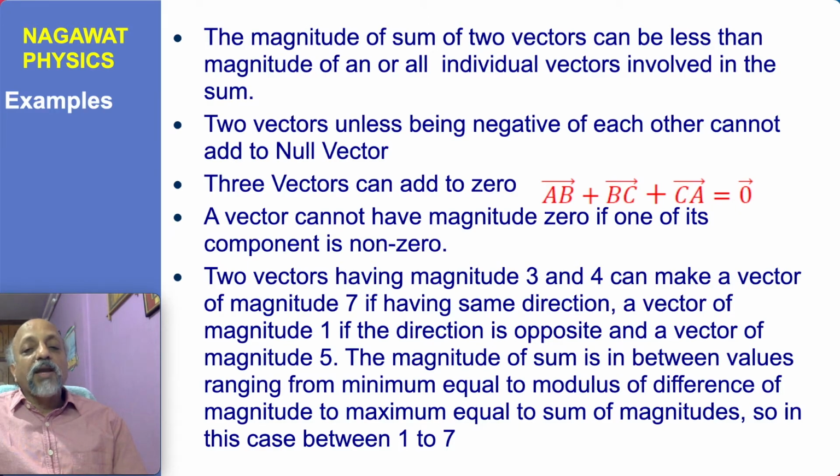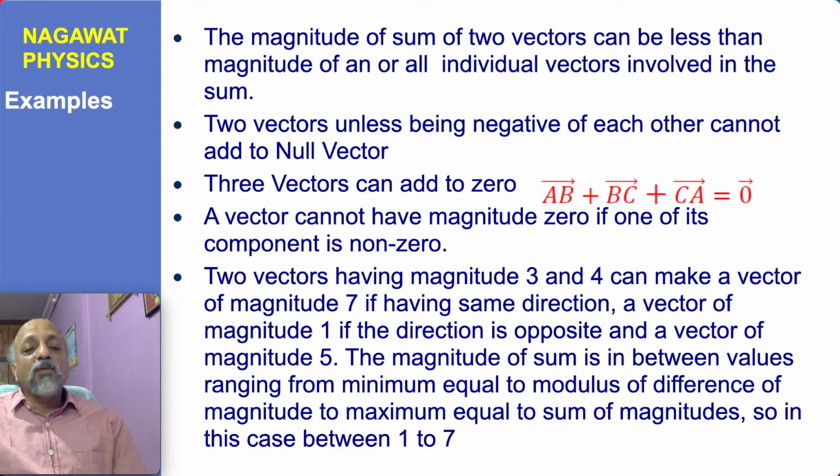And therefore we understand that if there are two vectors having say magnitude 3 and 4, whatever be the direction, the resultant vector can have a maximum magnitude equal to the sum of the magnitudes of the two vectors, which in this case is 7, and the minimum value it can have is equal to the magnitude of the difference of the magnitudes of the vectors. So the difference of 3 and 4 is 3 minus 4, which is minus 1, but when you call the magnitude then it is 1.